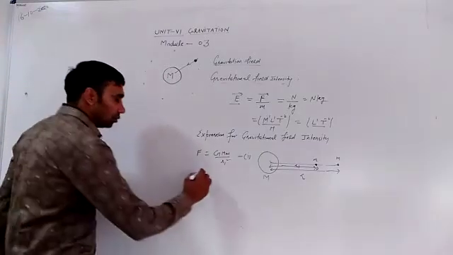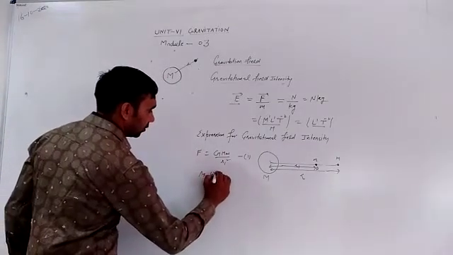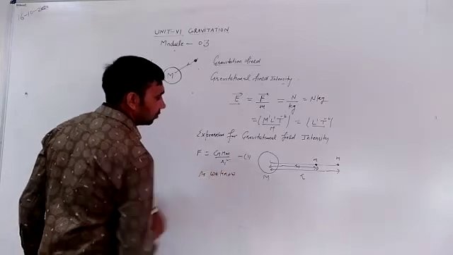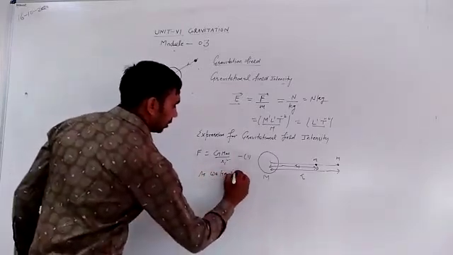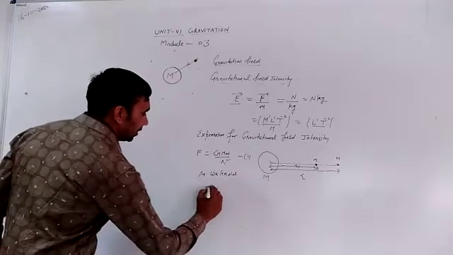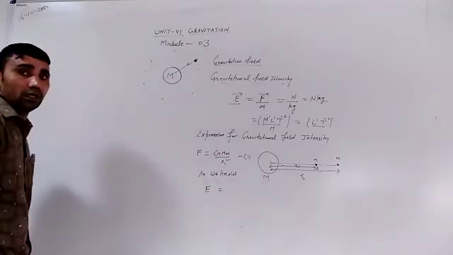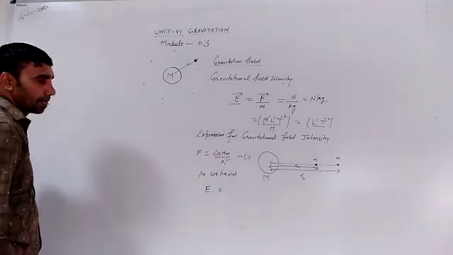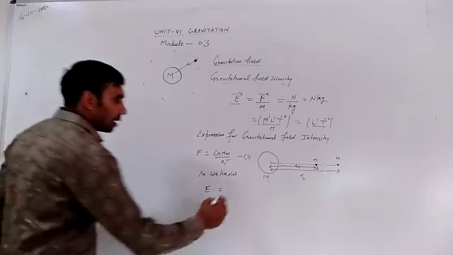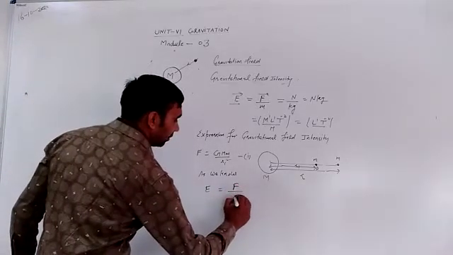Now, as we know, gravitational field intensity E is equal to F divided by m.